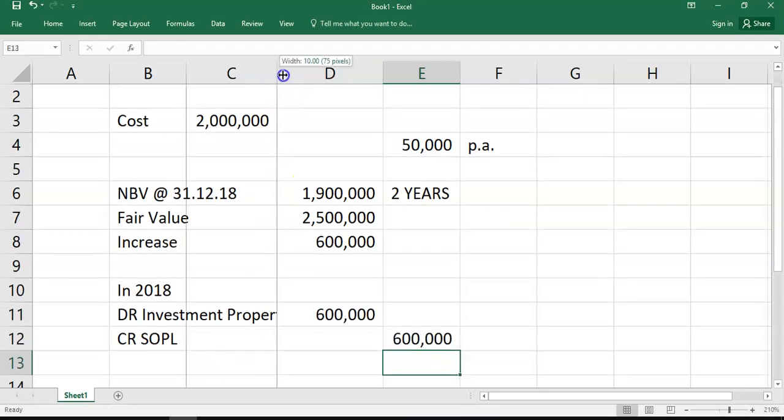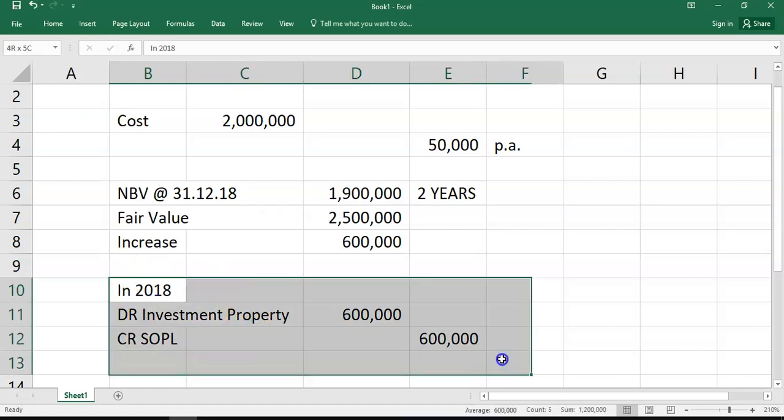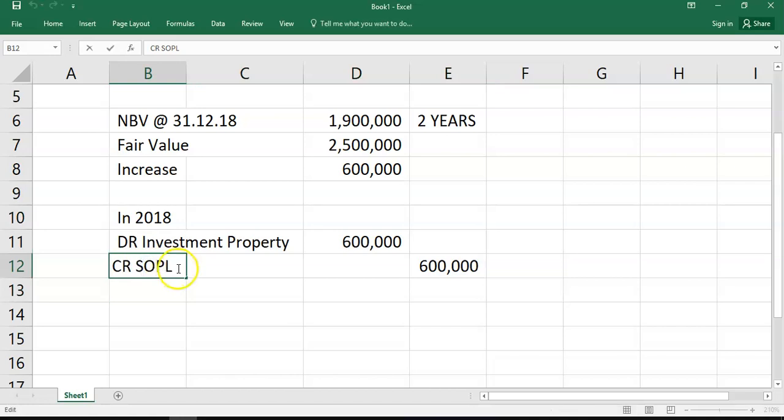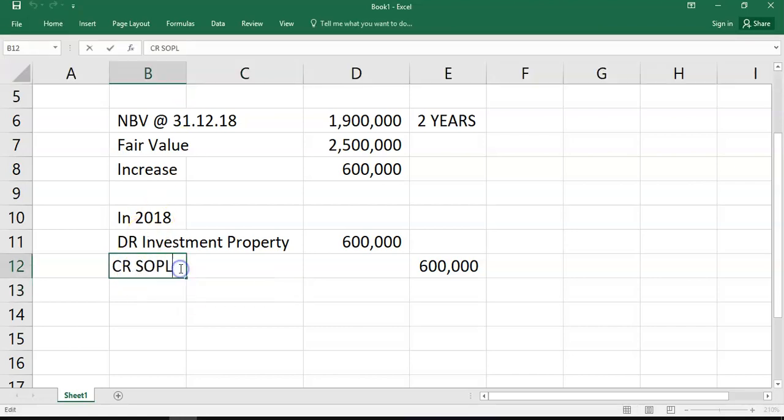Right, but remember, we're not doing the journals for 2018. We're doing the journals for 2019. So how that is reflected in the 2019 accounts is that this credit won't be to the SOPL at all. It'll be credit retained earnings instead. So your opening retained earnings in 2019 will be 600,000 bigger.